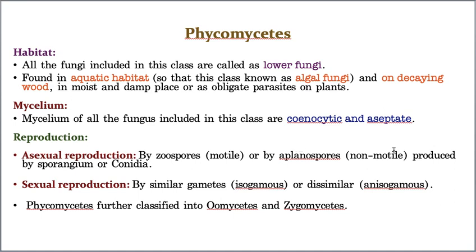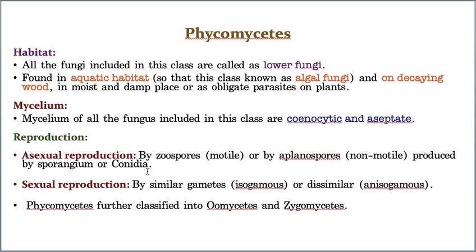So in asexual reproduction, motile zoospores and also non-motile aplanospores are produced in a special sac-like structure called sporangium. Or sometimes some members of Phycomycetes also produce conidia. Conidia and sporangiospores, everything I explained in a very detailed way in the asexual reproduction of fungi. If you forget, please go back and see it, then you will be able to recollect all the points.